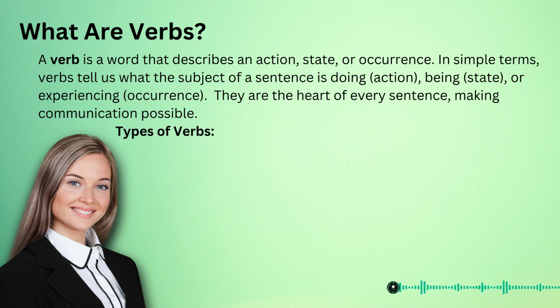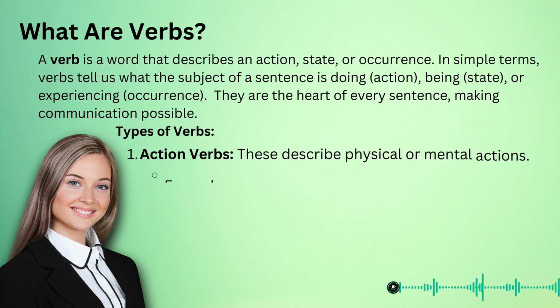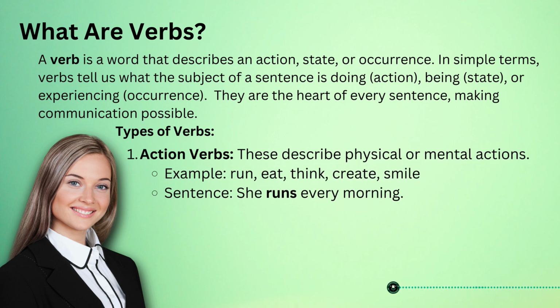Types of verbs. 1. Action verbs. These describe physical or mental actions. Example: run, eat, think, create, smile. Sentence: She runs every morning.